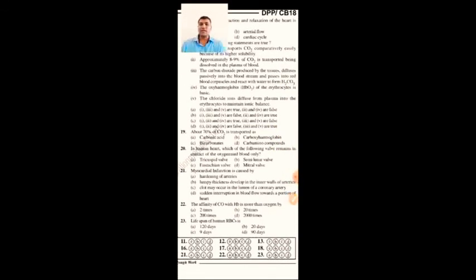About 70% of CO2 is transported as carbonic acid, carboxyhemoglobin, bicarbonates, carboaminohemoglobin. Already we know that most, 70%, is transported as bicarbonates.